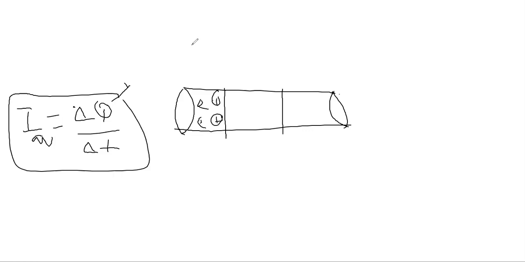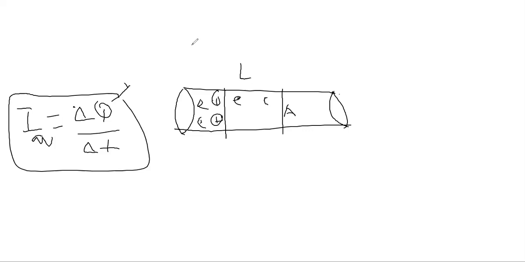Suppose this piece has length L and area A. You want to calculate the current inside this piece.